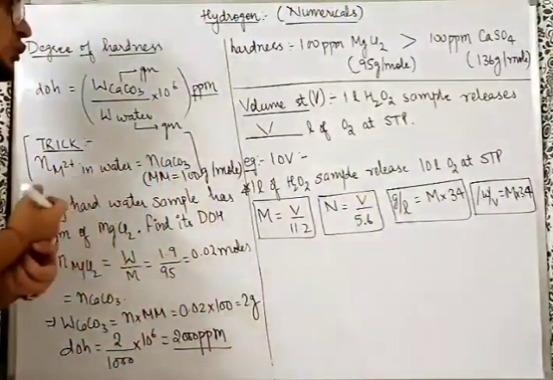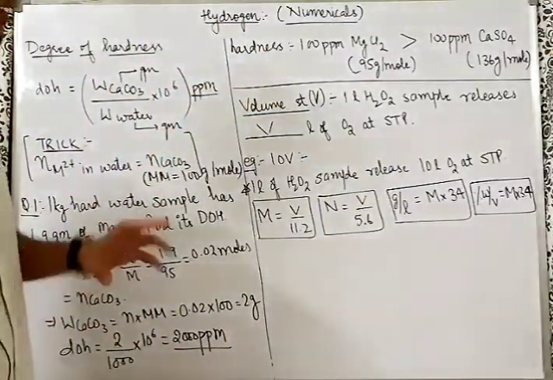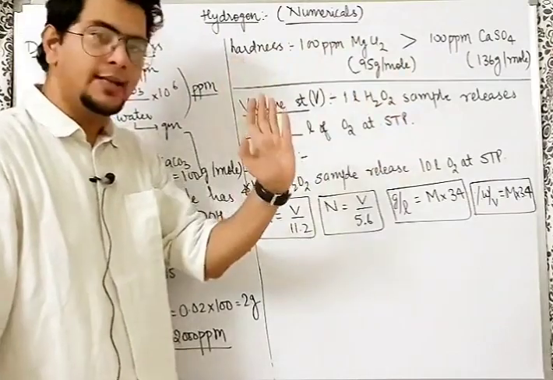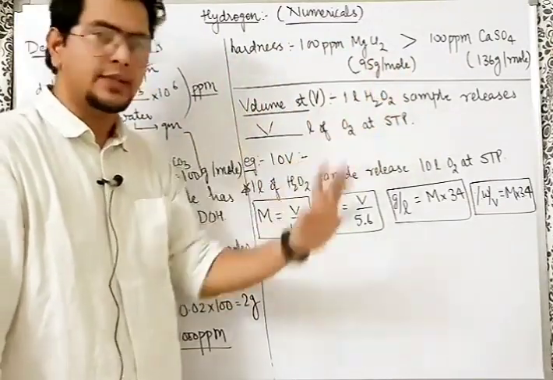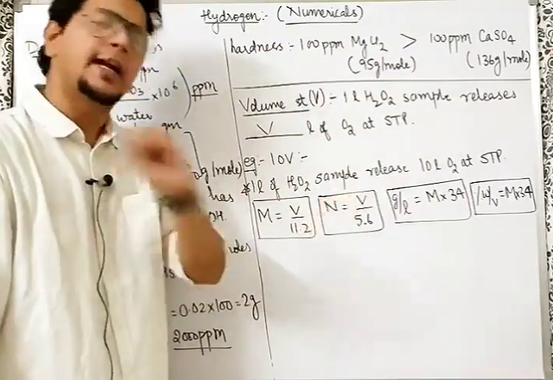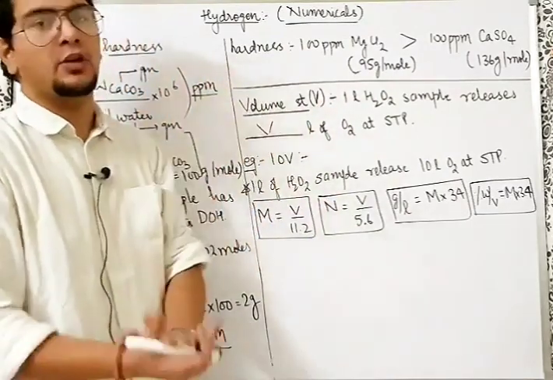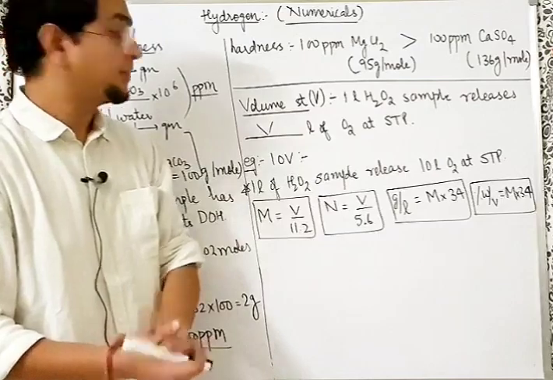So dekho yaar, for solving the question of volume strength, use this trick. Sir, what is this trick? The trick is very simple. 1 liter H2O2 sample release dash liter of O2 at STP. Mug it up by heart. Say it 10-20 times, write in the notebook, this you have to mug up by heart because this is exactly what the definition of volume strength of H2O2 looks like.